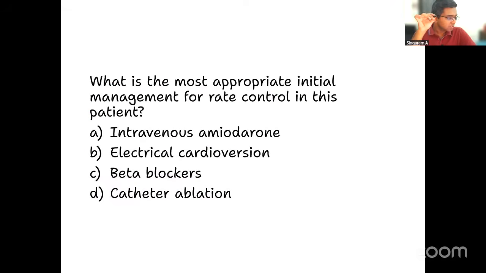Now the question is, what is the most appropriate initial management for rate control in this patient? Rate control means heart rate control in this patient. What would be the most appropriate step? It's a decision making type of question. Intravenous amiodarone, electrical cardioversion, beta blockers and catheter ablation. Which one? This is a stable patient, so keep that in mind and then tell me the answer.